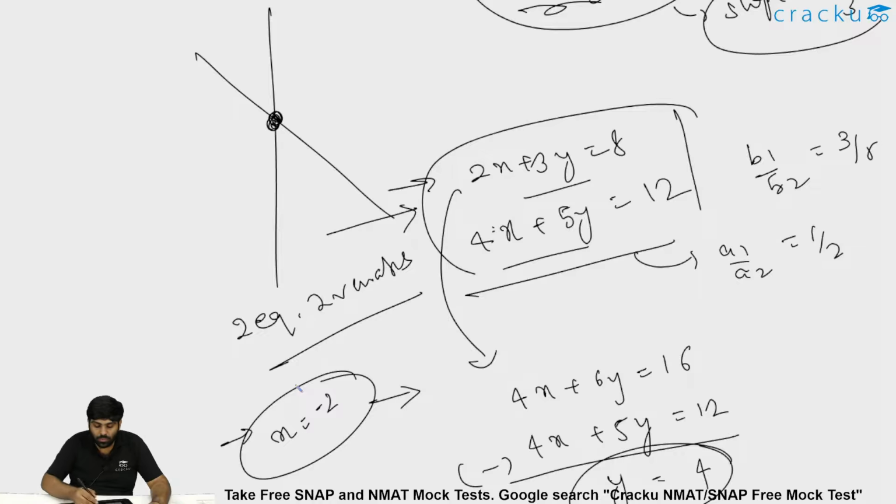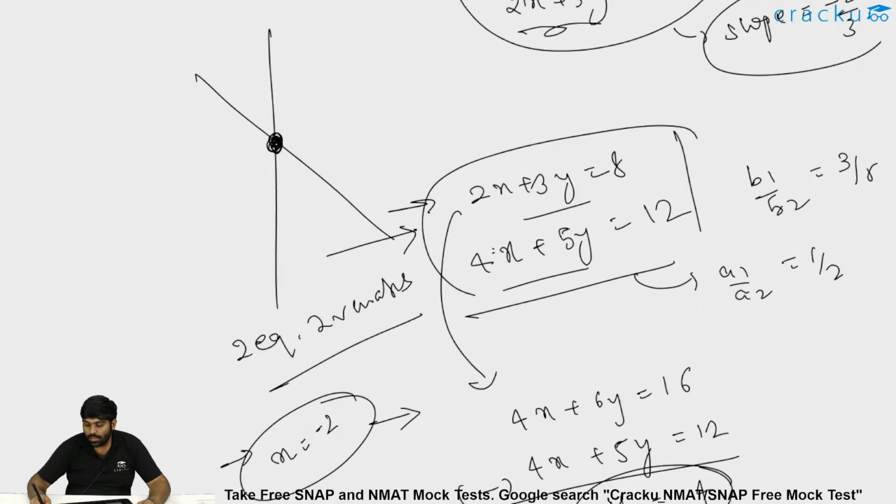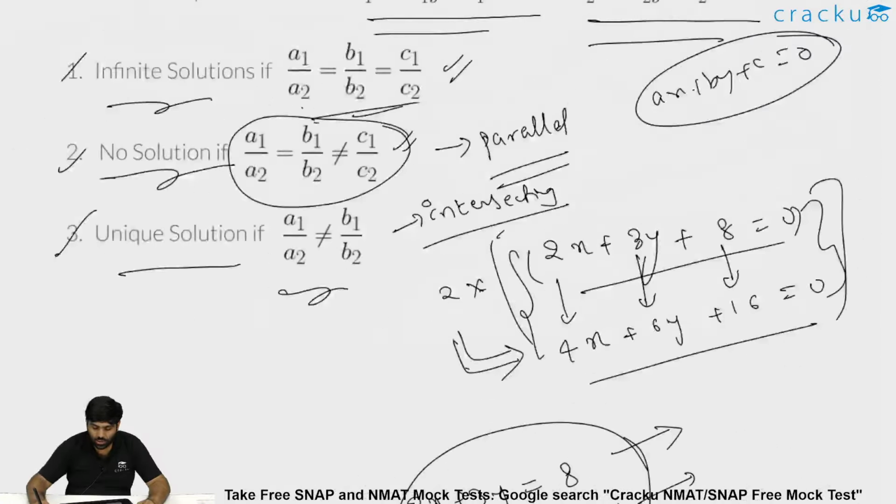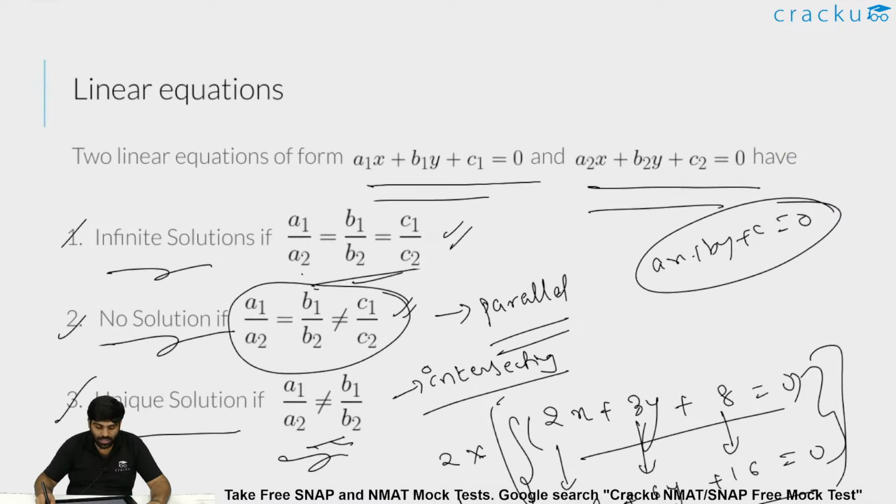So basically the lines which are not parallel will definitely intersect. In the third case, there exists a solution x comma y if a1 by a2 is not equal to b1 by b2. This is known as a system of linear equations.